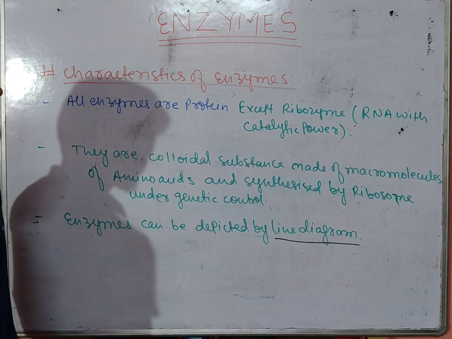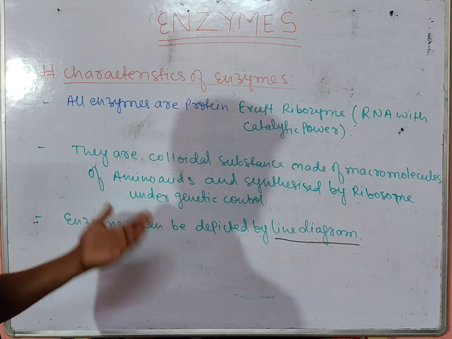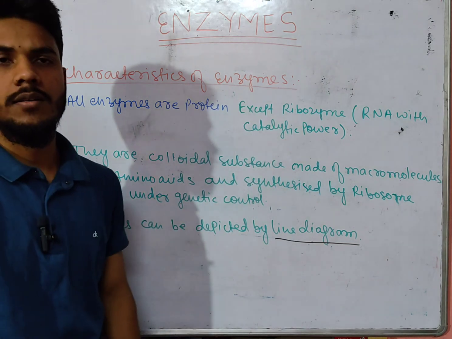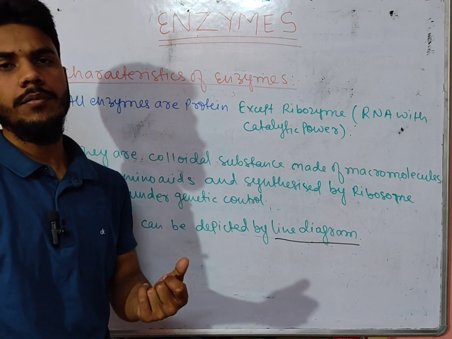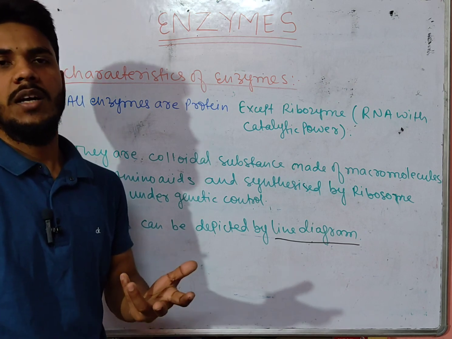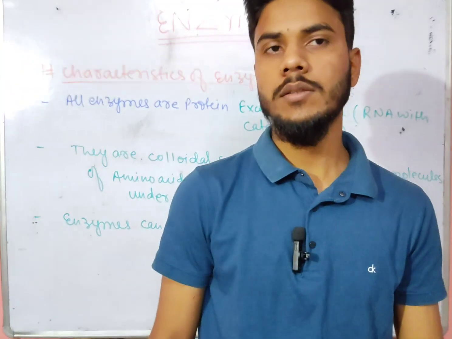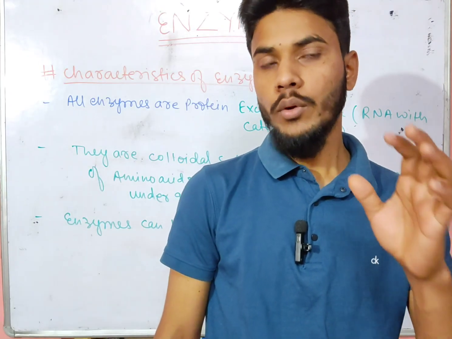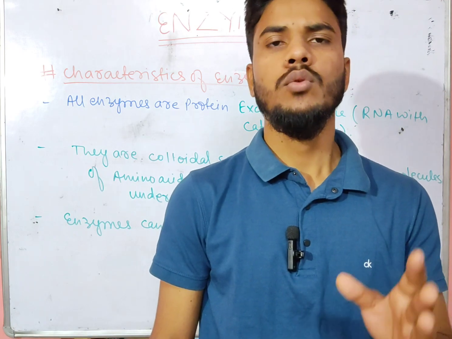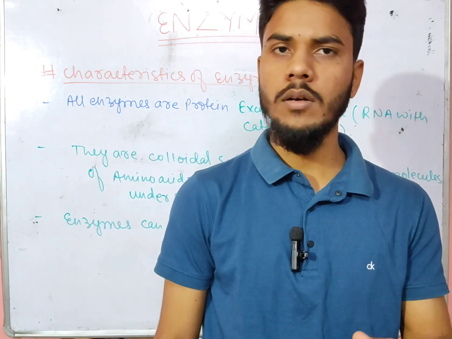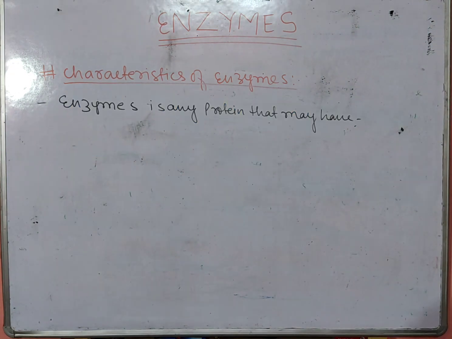Okay. So we can say the enzymes can be any protein which has primary, secondary, tertiary as well as quaternary structure. But as I earlier told you, most of the enzymes have tertiary structure with catalytic power, and they have active sites where the substrate binds. So an enzyme must have an active site. If there is no active site, there is no binding of substrate to the enzyme.